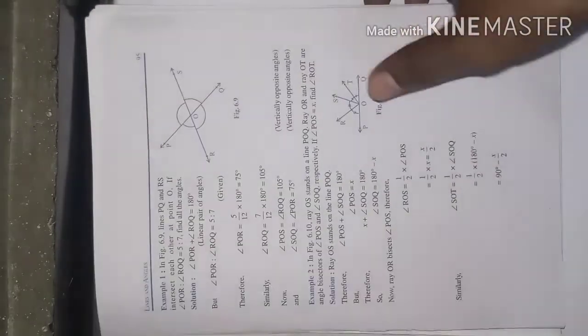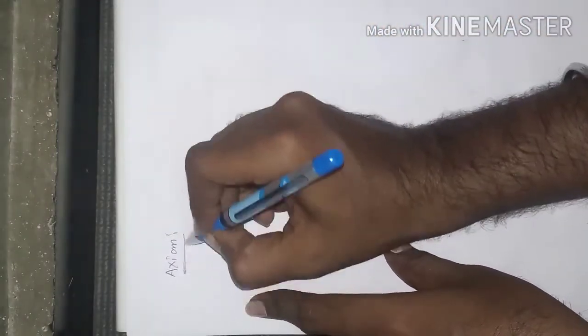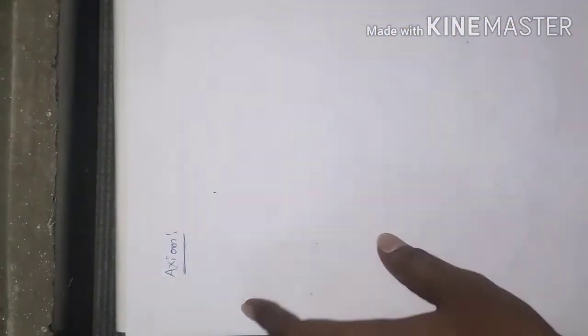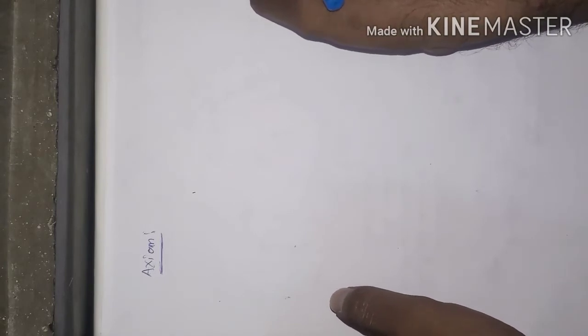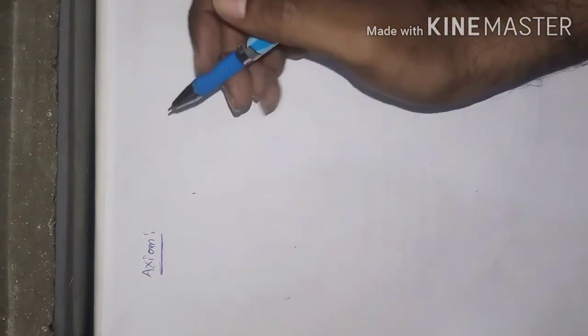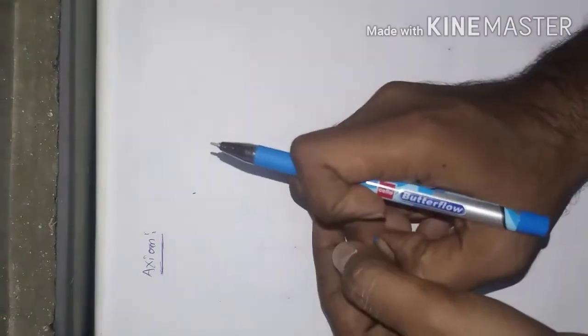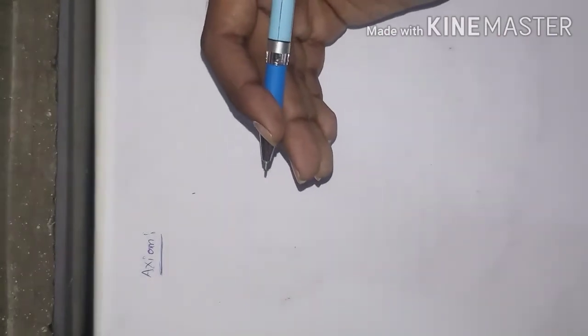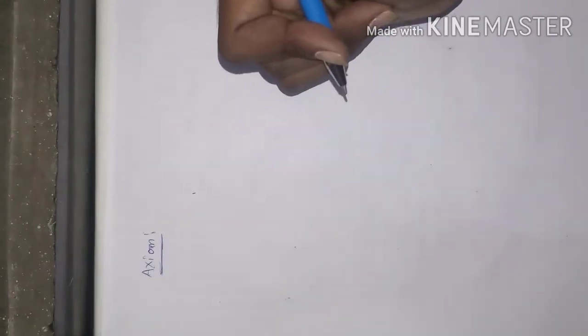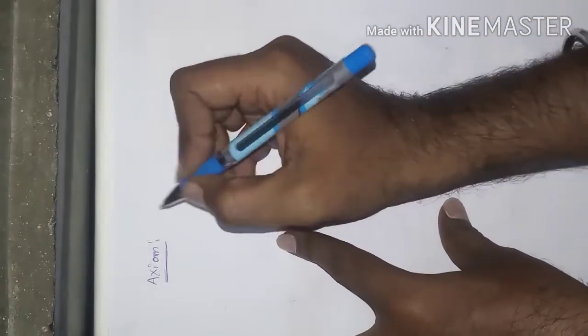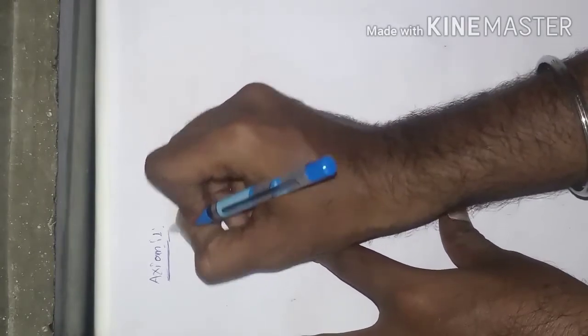Now, note, there is a note about the axiom actually. So what is this axiom? Axioms are the statements which do not require any proof. They are called axioms. These axioms and postulates we are going to learn in the Euclid's geometry chapter. Later we will discuss the axioms and postulates. So let us see in this chapter what the axiom says, nothing but what the statement says.